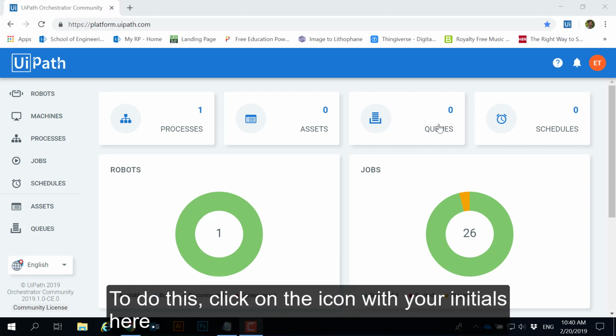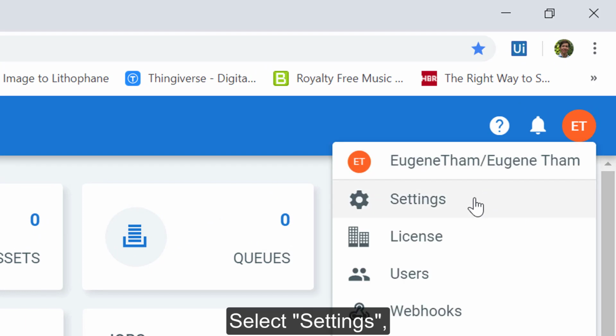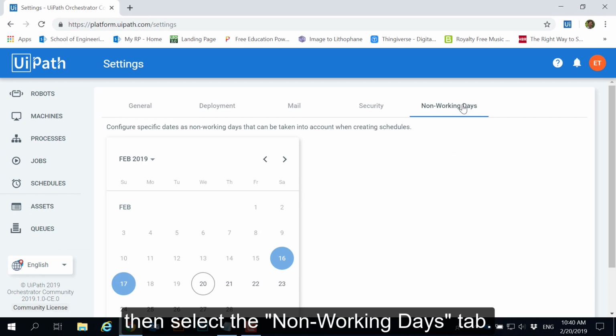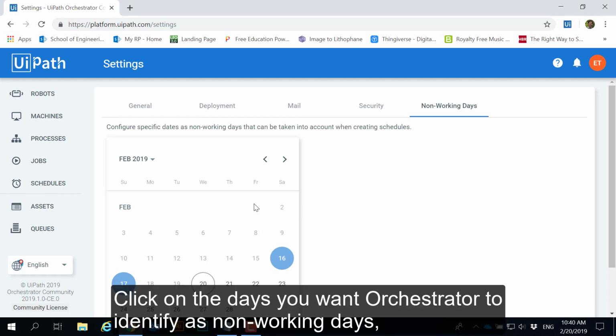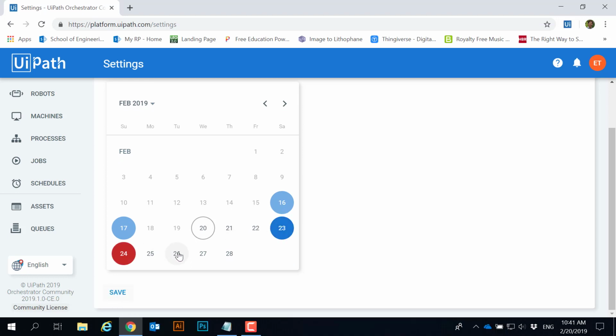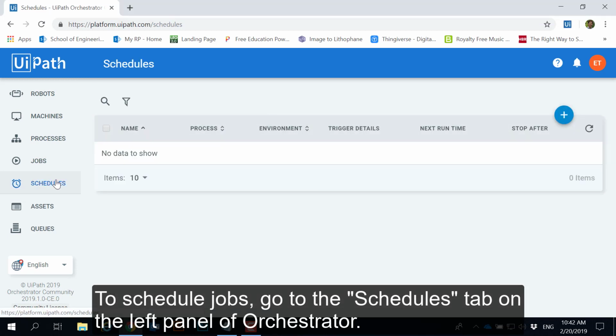To do this, click on the icon with your initials here. Select Settings, then select Non-Working Days tab. Click on the days you want Orchestrator to identify as non-working days. Then click Save. To schedule jobs, go to the Schedules tab on the left panel of Orchestrator.